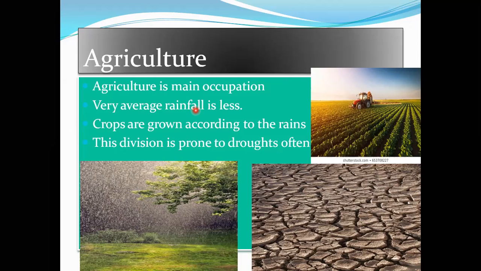Very little average rainfall in the Kalburgi division. Crops are grown according to the rain. If the rain comes, they start agricultural activity. Otherwise, they don't get work, so they depend upon industries. This division is often drought-prone. This is one of the drought-prone areas, Baragala Pidita Pradesha. As I told before, it is very low in income and education, a very backward division in Karnataka.